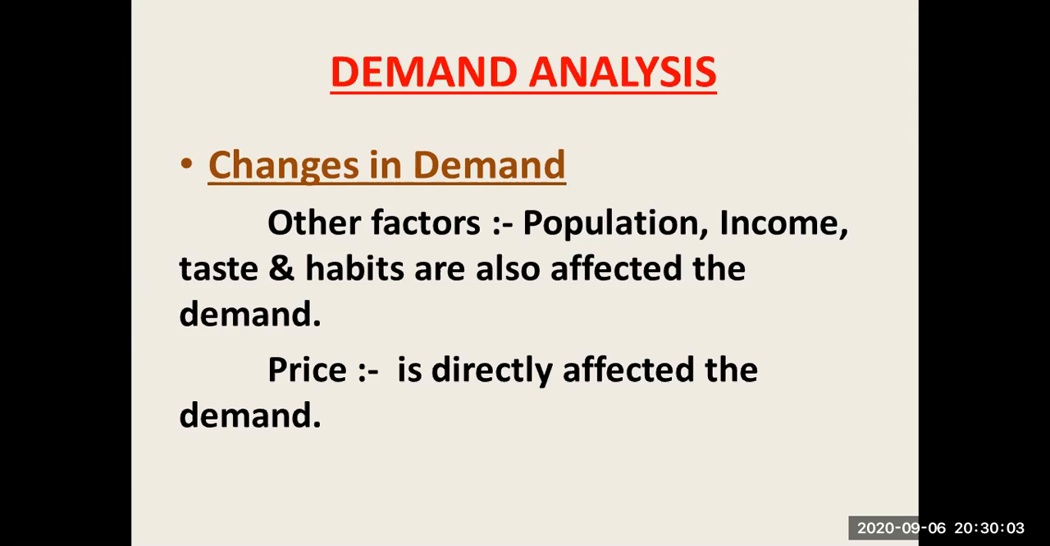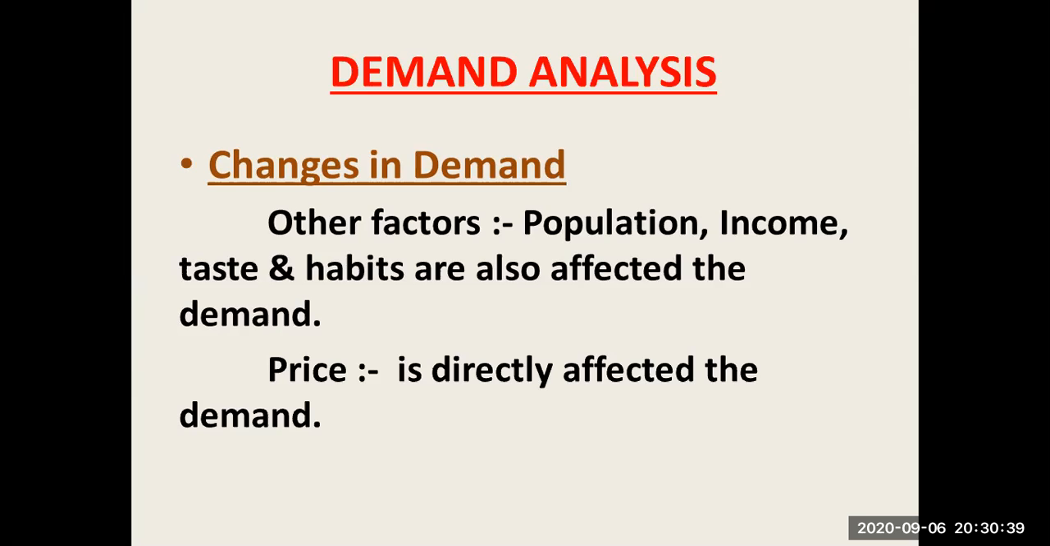What do the other factors mean? The other factors mean the size of population, consumers' income, then consumers' taste and habits. All these things we have considered at one point, which is called the other factors. In changes in demand, we assume the other factors change and the price is constant. But what is the rule about the price? Price directly affects the demand. If it rises, demand will fall, and if it falls, demand will rise. So it is an inverse relationship.